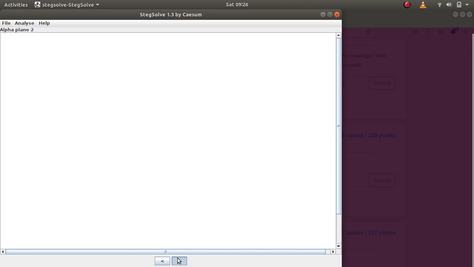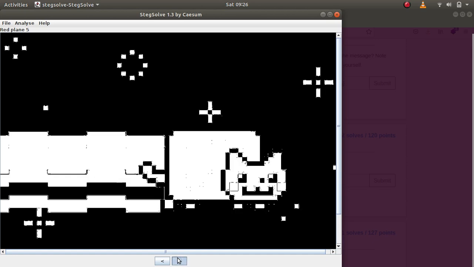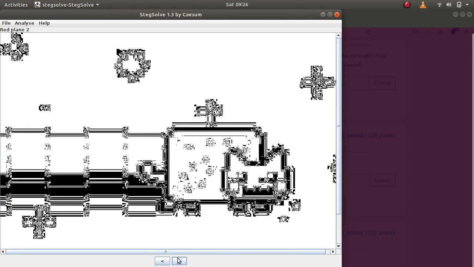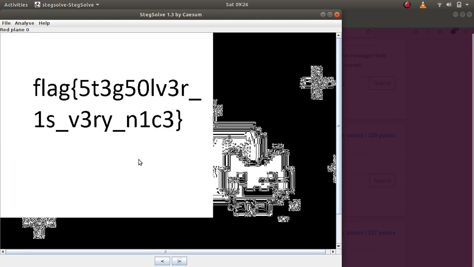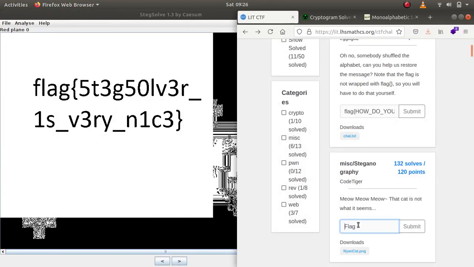As you can see, we get the flag right away. Flag. I think it is text solver, which is very nice.